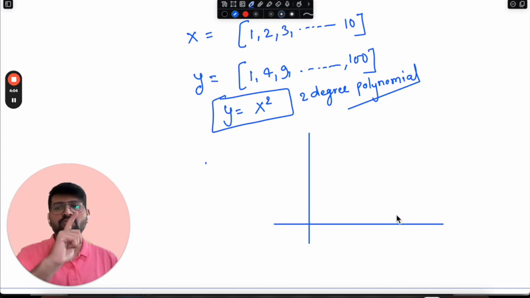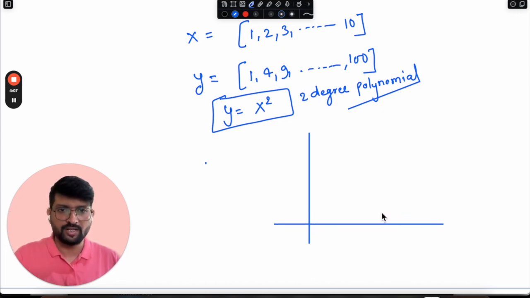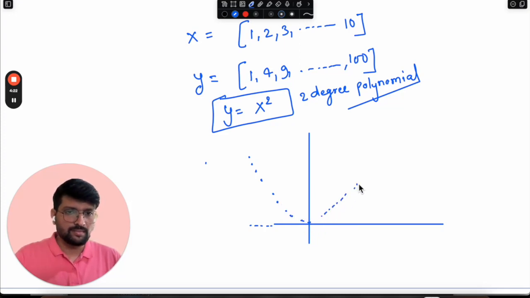It will predict only one particular value corresponding to this data. If we try to plot it, a parabolic function will look something like this. This is the kind of data and we want our machine learning model to fit something like this.